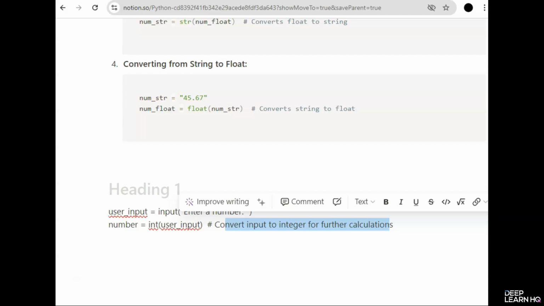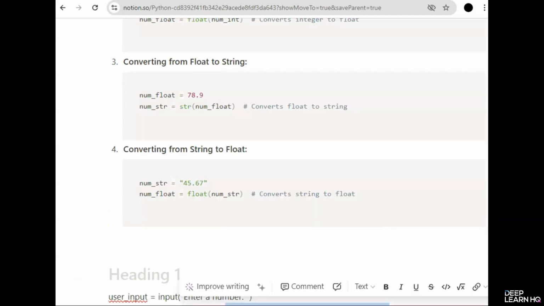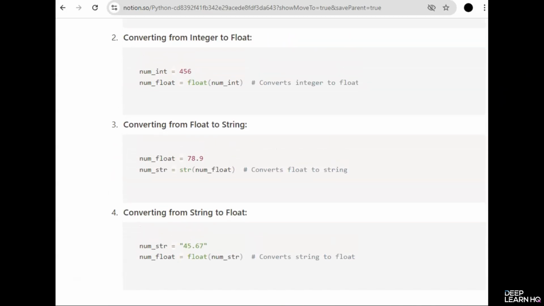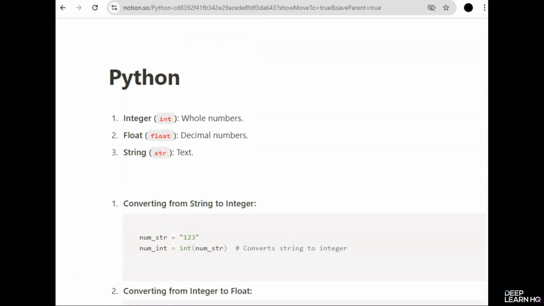To wrap up, typecasting is a fundamental concept in Python that allows you to work with different data types seamlessly. So do give an experiment to all these conversions.